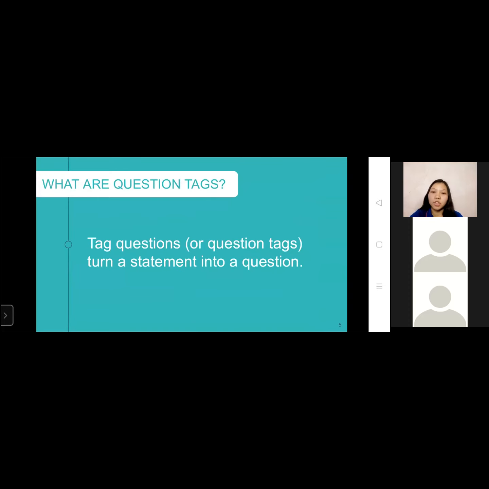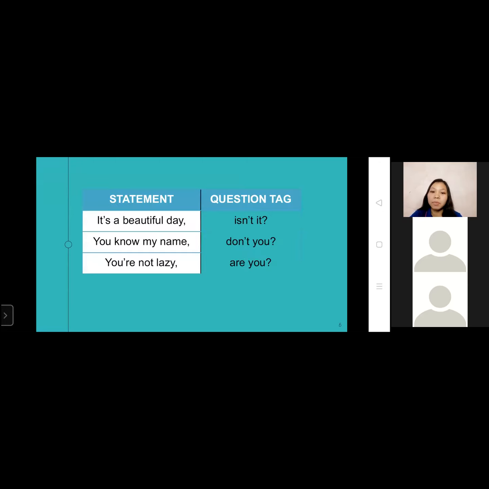So, what is a question tag? A question tag is a special construction in English in which the main function is to turn a statement into a question, and it is used to ask for confirmation or to ask if something is true. Basically, the basic structure of a tag question includes two parts, a statement and a mini question, or a tag.